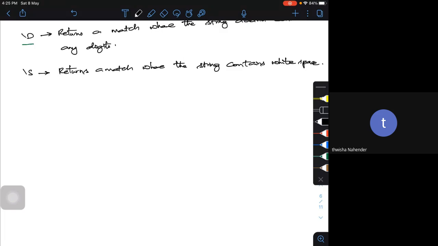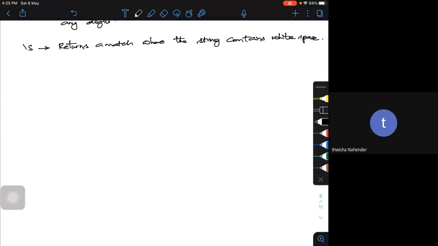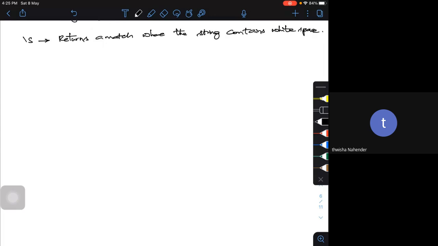Now, for example, let me use an example. Import re. Let me use a string and call it text: "This is my native".